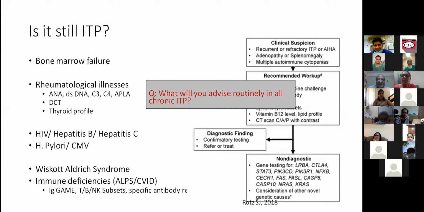But according to my experience, I've seen a window of 2 months at least. After you stop steroids, within 2 months, they come with a relapse of leukemia. So maybe you should wait for a good 1.5 to 2 months and allow them to come up with some symptoms and signs. Then only repeat a marrow. Otherwise, you will not get meaningful information, and you may tell the patient that you're fine, nothing to worry. This is my experience. I don't know if sir wants to add something.